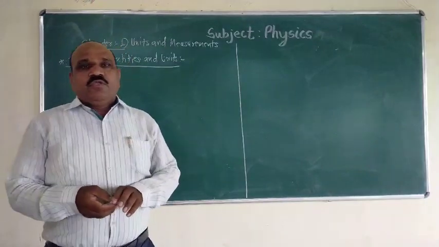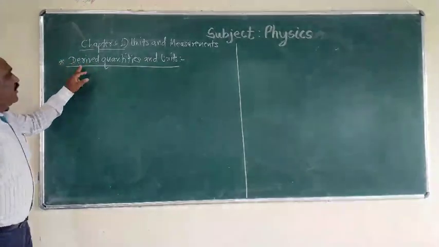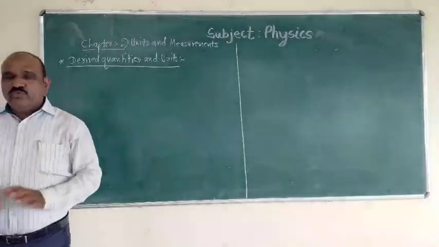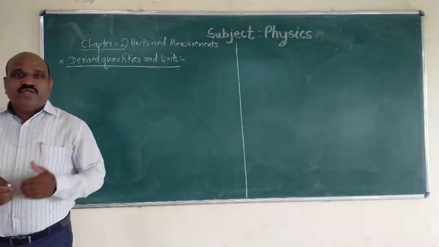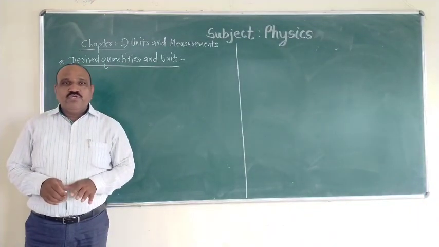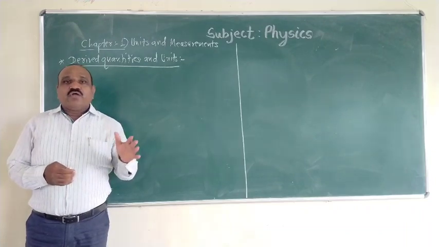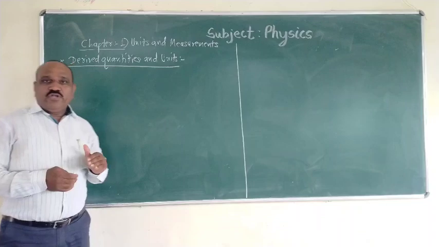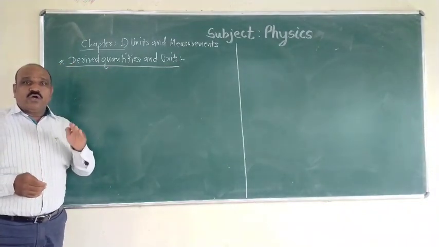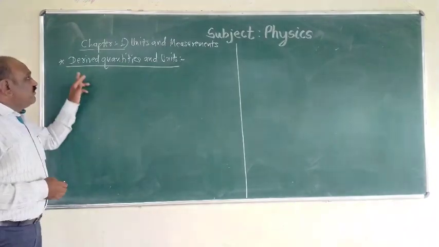Hello students. Now the next point in the first chapter, units and measurement, is derived quantities and units. Now what is meant by derived quantities? We have seen the fundamental quantities. A fundamental quantity means a physical quantity which does not depend upon any other physical quantity for its measurement. Now a derived quantity means a quantity that depends upon one or more fundamental quantities for its measurement.